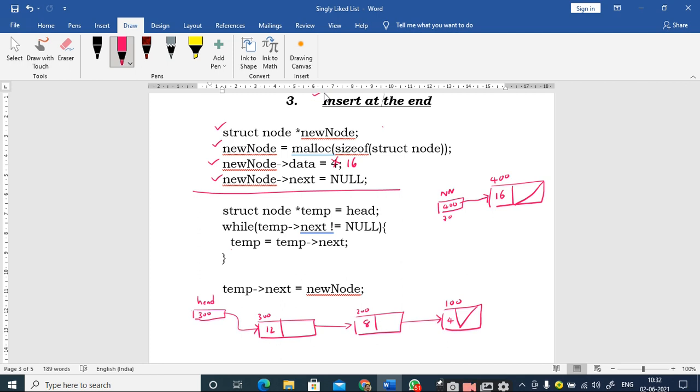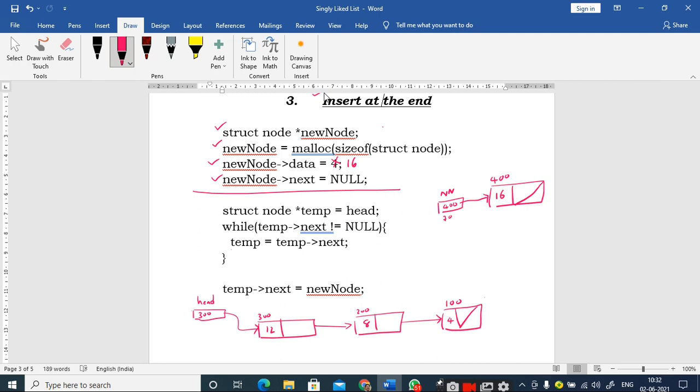And another important point you should remember is, never ever change the value of the head pointer. So whenever you want to make a pointer to a particular desired node, for example, I can have a pointer to this node, or I can have a pointer to the last node, you have to create a temporary pointer, and you can make changes to the temporary pointer only. You cannot change the head pointer. That is the very important point you should remember for the concept of this linked list, right?